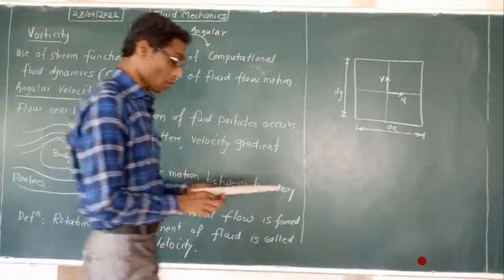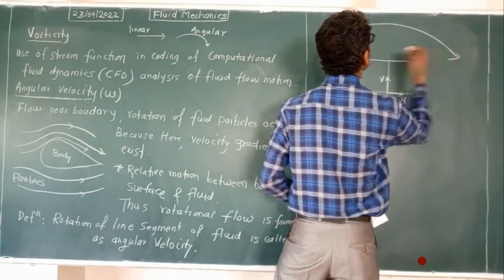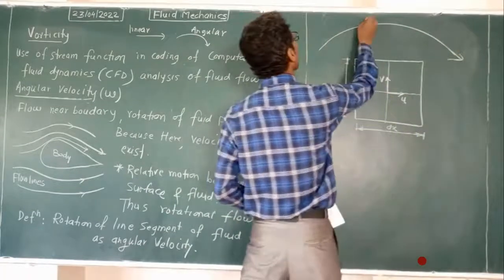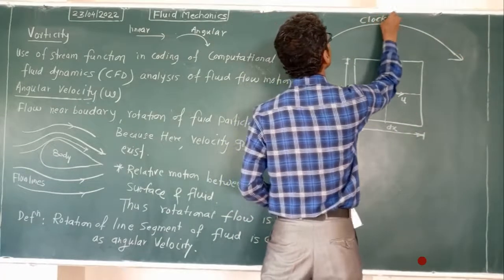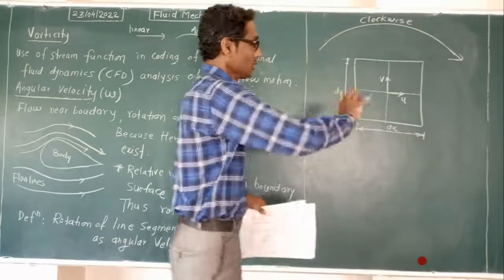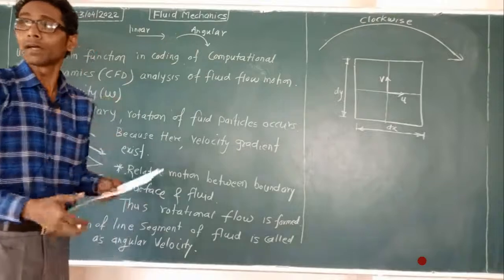Now if you want to know how this fluid element will rotate, suppose clockwise, in this way, how will it be rotated?